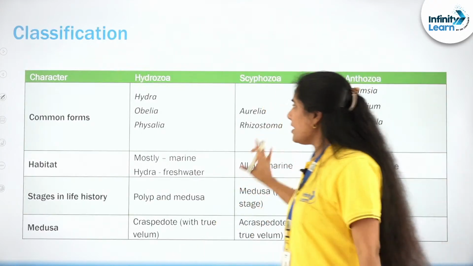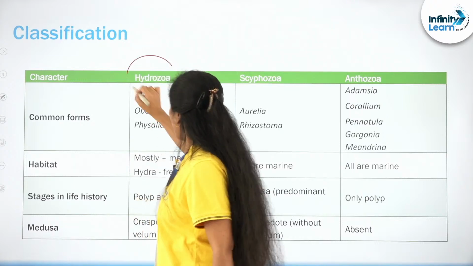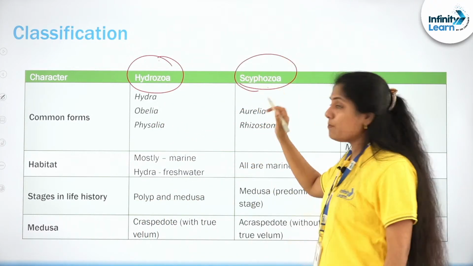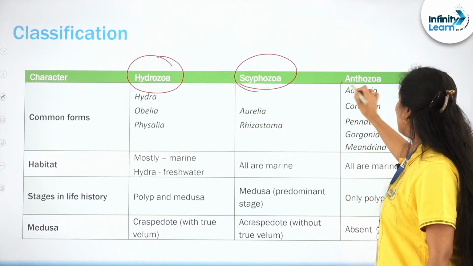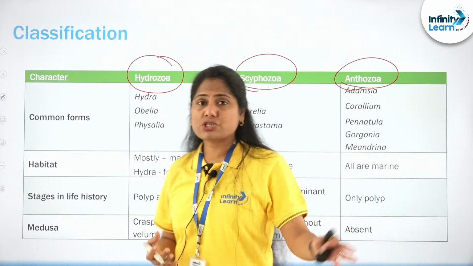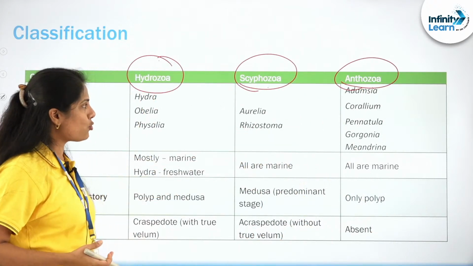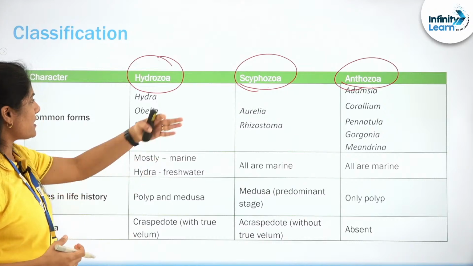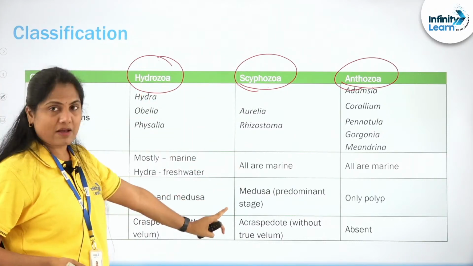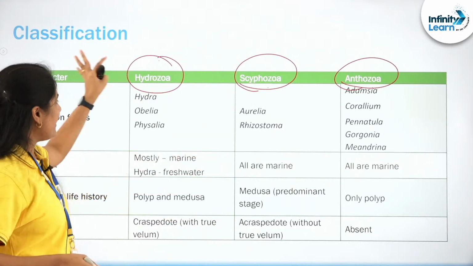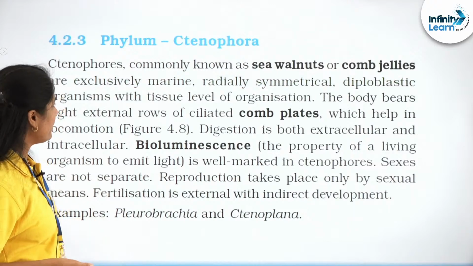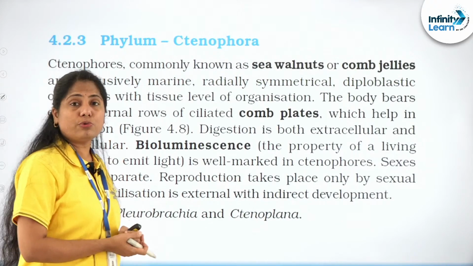So how are they classified? They're classified into Hydrozoa, mostly the polypoid forms, the Scyphozoa, mostly the medusoid forms, and Anthozoa, which have either of them also, which is where we are getting those corals, right? So these are the Anthozoa, only polypoid forms we have. Scyphozoa, we have only medusoid forms, sorry, and Hydrozoa will have both polypoid as well as medusoid forms. And next we move on to Ctenophora.